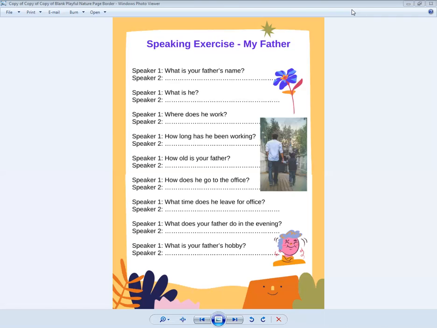Then the answer to how we write in the end. He has been working for 6 years. Right? So it's very simple, very clear. The answers are in the question itself. You have to pay attention to the helping verb and the subject, and whether it is a question starting with the helping verb or a question starting with a WH word.